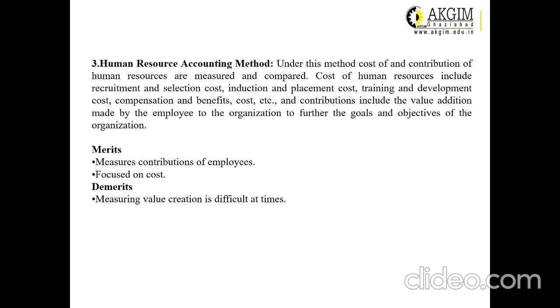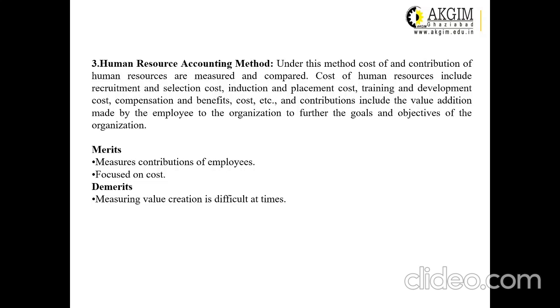It is a kind of method in which the management tries to evaluate the cost and the revenue that has been generated by the employee. If we go with the explanation of this method, the management tries to calculate the total cost they have faced while recruiting the employees, in the induction and placement of the employees, in the training and development of the employees, or while providing them the salary.